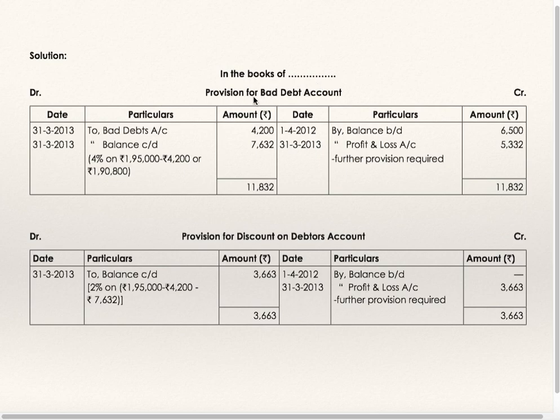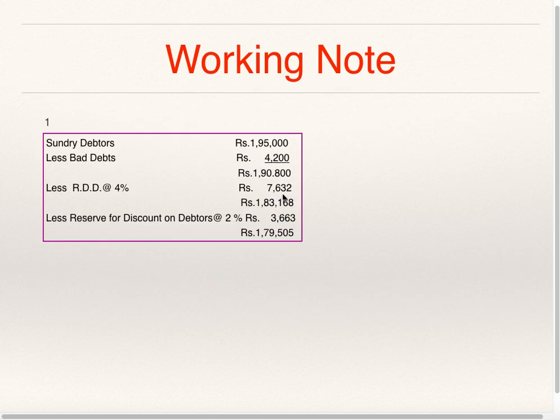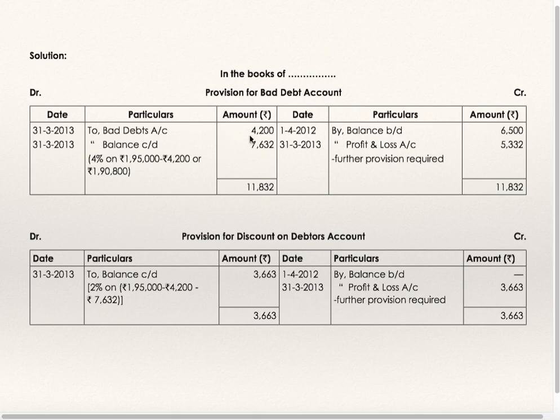In the books of so and so, provision for bad debts account: by balance brought down 6,500, to balance carried down 7632. Just now I have shown you the working note, 7632. To bad debts 4,200. Why? Because bad debts are 4,200.